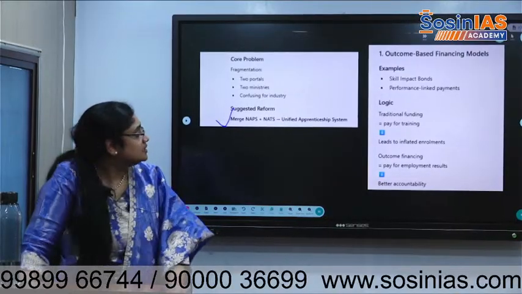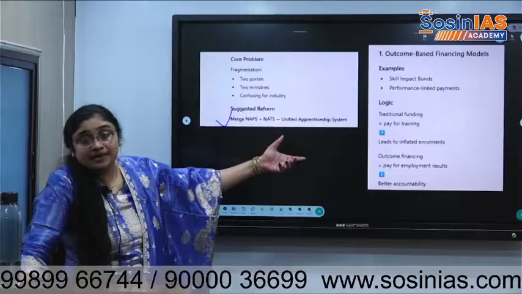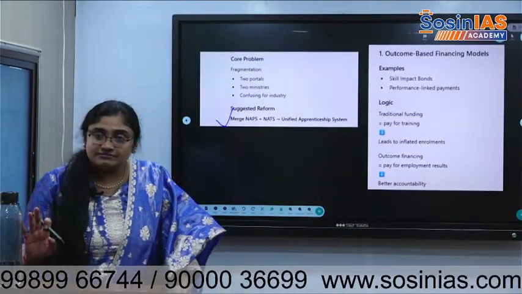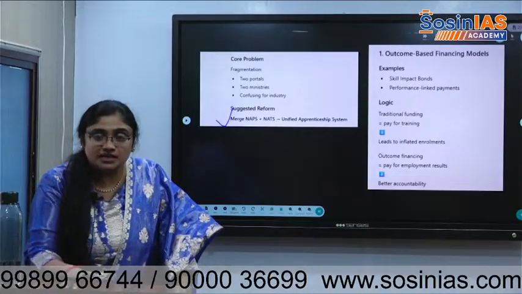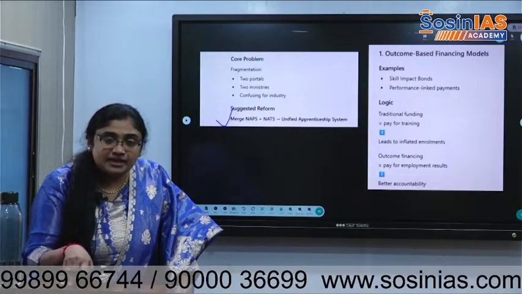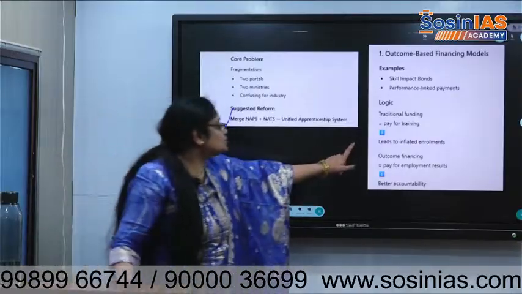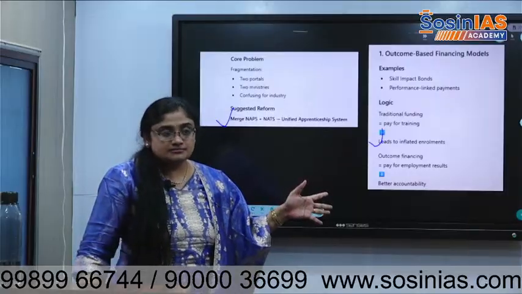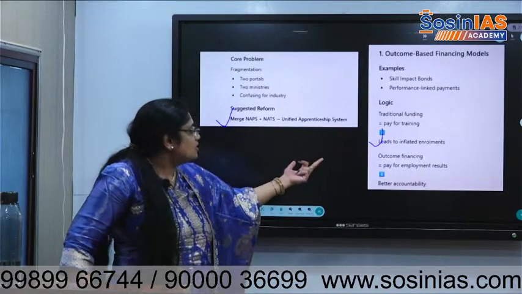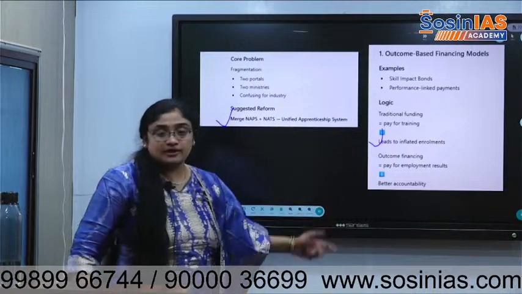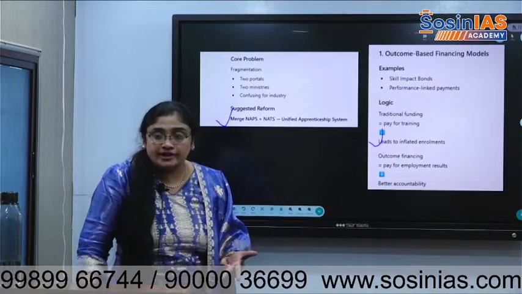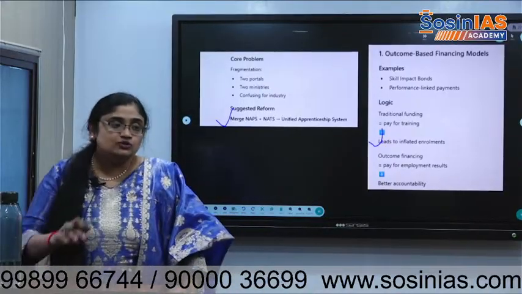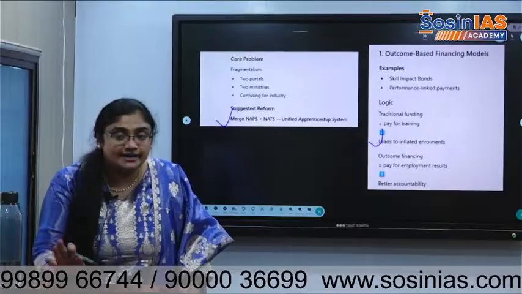Traditional funding is payment for training. You come, you get trained, that is the incentive. For training, you are paying the money, but it leads to inflated enrollment. People just will enroll, and there will be no outcome, just like skill impact bonds. So outcome financing is payment for employment. After getting training, if you get employed, then you pay. That is the total idea. Just coming and having attendance is not the idea.